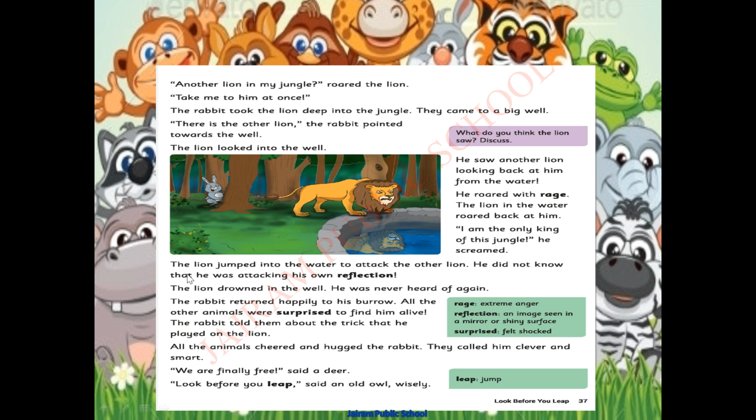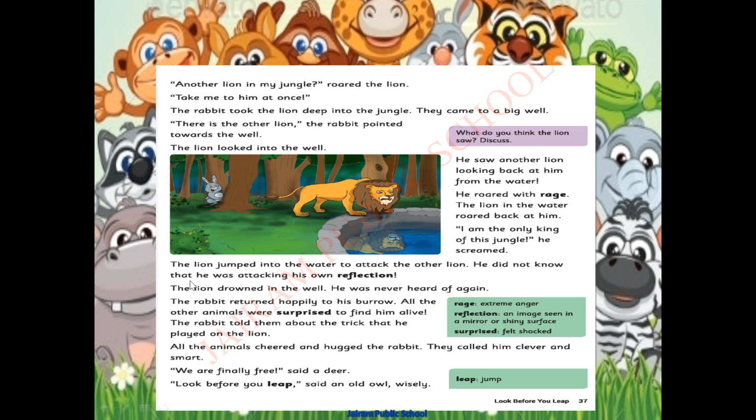After asking, what happened? The lion jumped into the water to attack the other lion. Seeing the lion repeating whatever he does, he is getting angry. If someone is repeating whatever we are doing, imitating us, we will also get angry, no? Same way the lion reached extreme anger. So the lion jumped into the water.